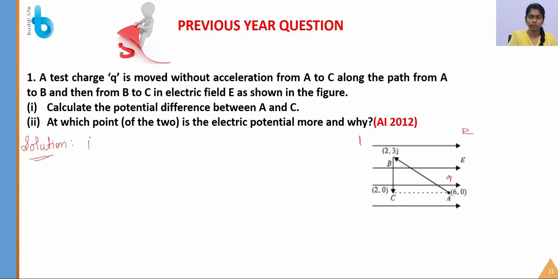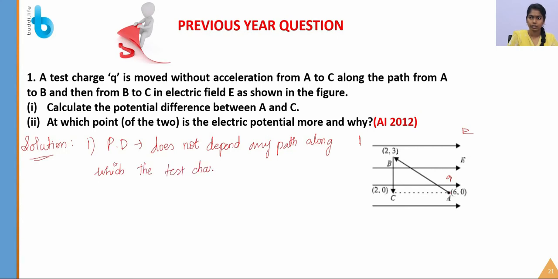Okay students, let's solve the first question: calculate the potential difference between A and C. Before solving this question, you have to remember that potential difference does not depend on the path along which the test charge Q moves. Just remember this.